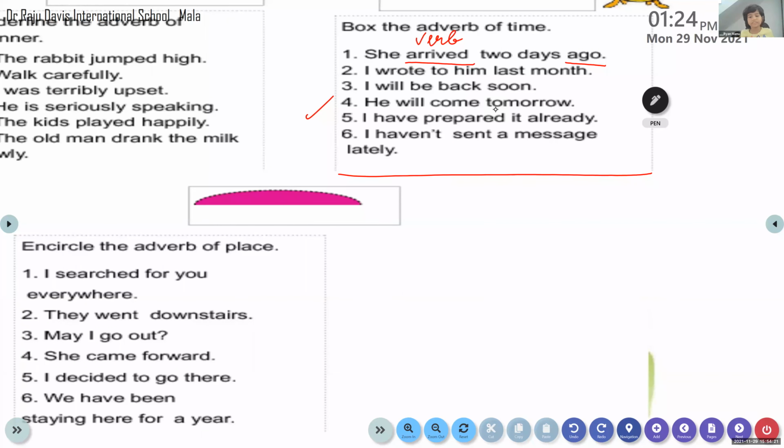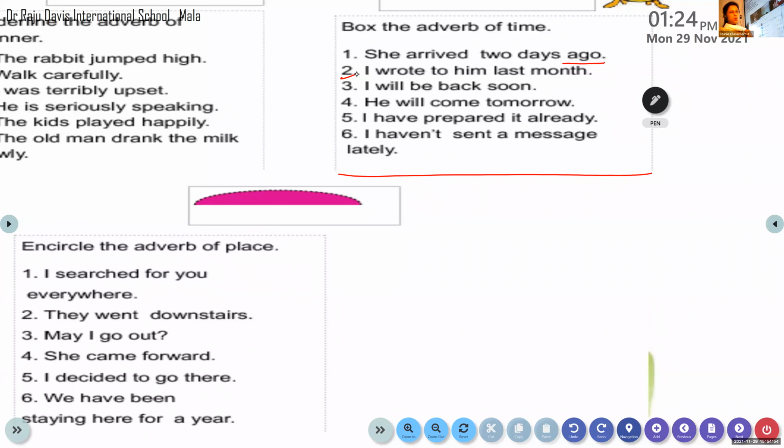Haran, come on. Excuse me, ma'am, I think this question is not so clear. We'll move on to the third question. Come on. I haven't taught you that, but we can do it. Come on. I wrote to him last month. Okay, come on, identify the adverb of time there. It is month. Yes, that is the answer.